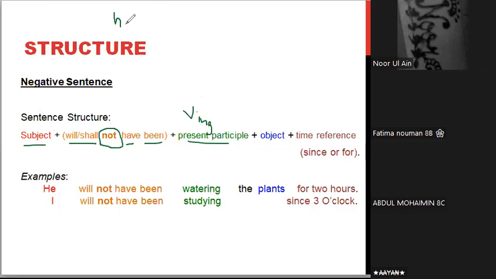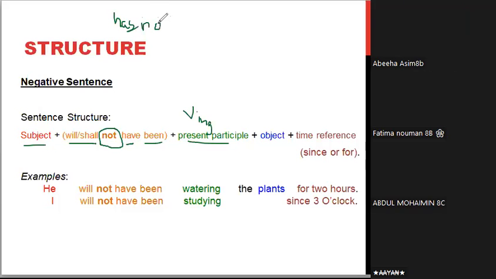Present में has या have के बाद आप not डाल रहे थे. ठीक है? तो ये hasn't, haven't बन जाता है. Past में had है और had के बाद you were adding not. So it would turn into hadn't. ठीक है? But over here, will क्योंकि आपको future का बता रहा है, इसलिए will के बाद you're going to add not. So if you want to change it into its contracted form, will not will change into won't.